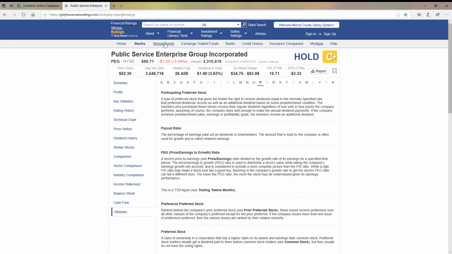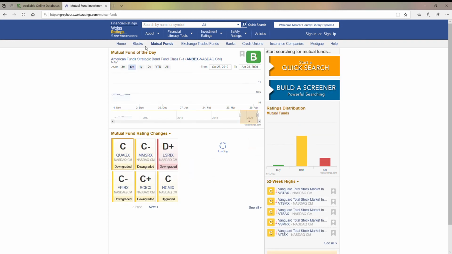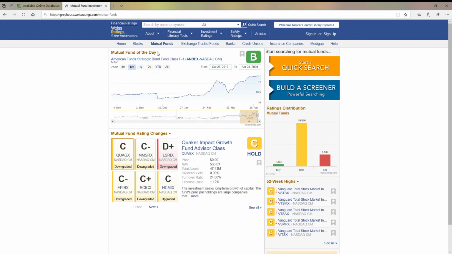Okay, mutual funds are very similar. And I just clicked on the link in the menu bar at the top. I didn't go all the way back. What you can do with the mutual funds, though, is you can do a quick search or you can do a screener. The screener will allow you to pick funds that are involved in a certain area. Maybe they avoid a certain area. So we'll take a look at that in a minute. The quick search, basically, you can just type in the name of a particular fund or the ticker symbol and get the information.